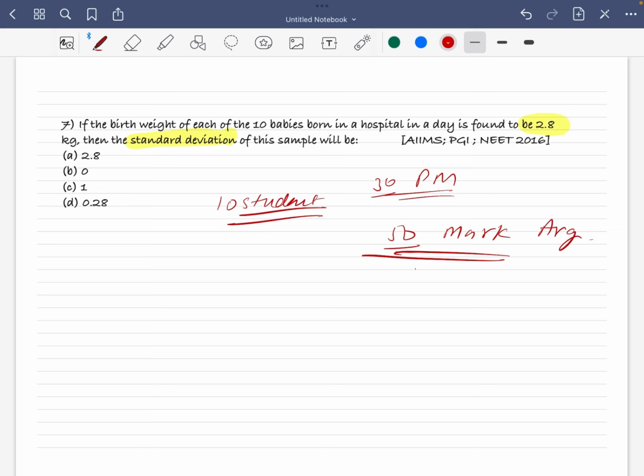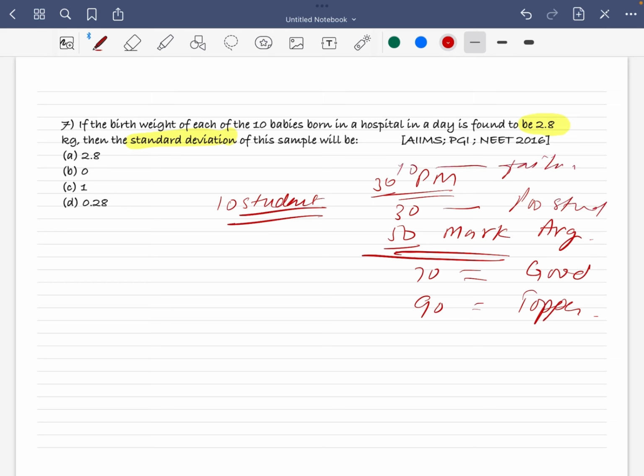If you got marks like 70, you are a good student. If you get 90, you are a topper. If you get marks like 30, you are a poor student. If you get marks like 10, you are basically a failure. That's how you decide.